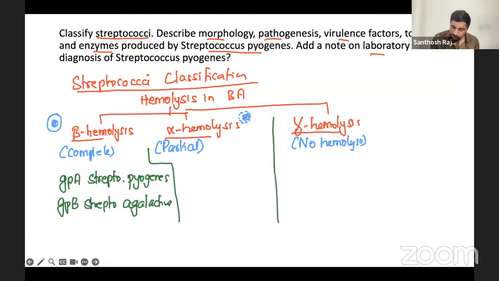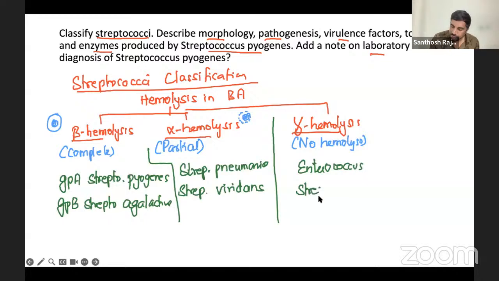Partial hemolysis: we are going to talk about Streptococcus pneumoniae and Streptococcus viridans, which we spoke about yesterday, which is the cause of subacute infective endocarditis. Okay, and gamma is basically Enterococcus, and the other one is your Streptococcus bovis. This much. This is the classification of your streptococci. So this will be 3 marks on a 10-mark question. We will get 2 or 3 marks for this.